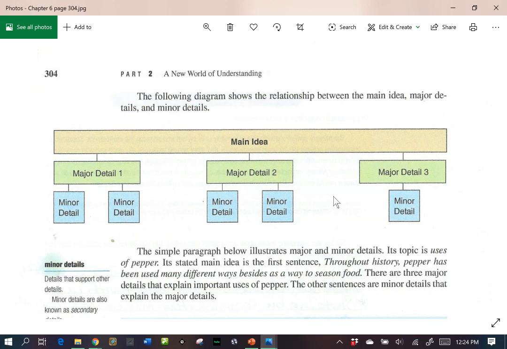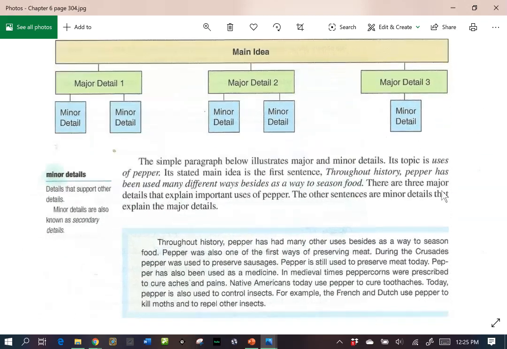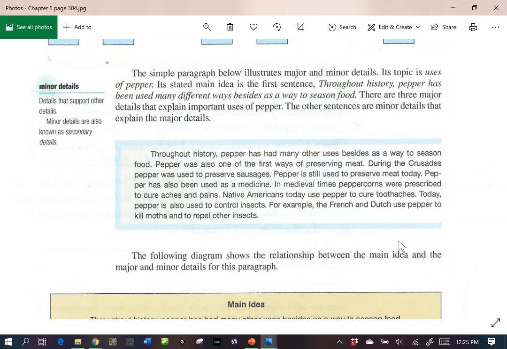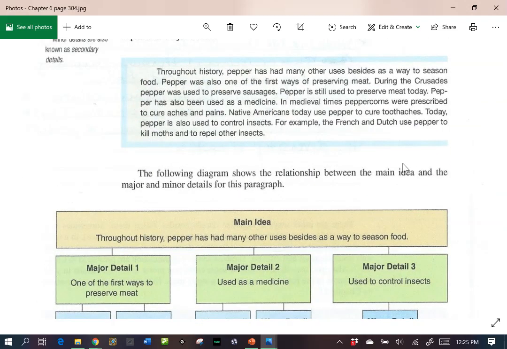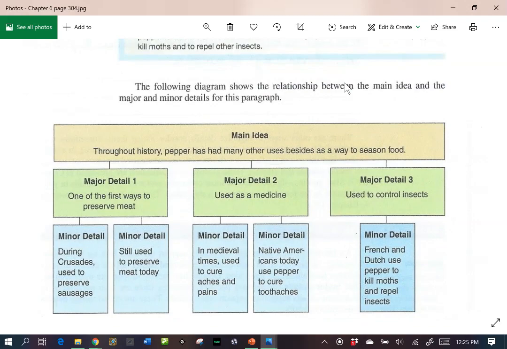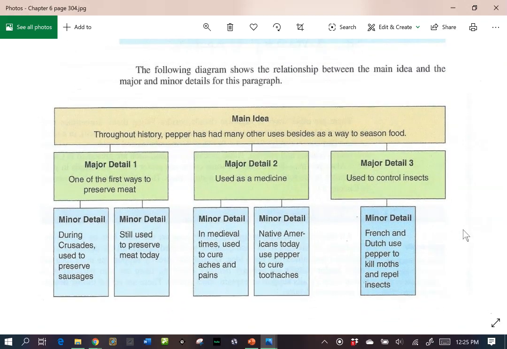Let's take a look at the chart on page 304 of our book. So to give us an idea of what that looks like with the two types of supporting details, I think this chart here does a really good job. So at the top, you have your main idea, and then you have each of your major details. Okay, and from there is where your minor details are. So if we scroll down here in the middle, we have a paragraph about the history of pepper and how it's been used throughout history. So they've taken this blue box paragraph and put it into this structure.